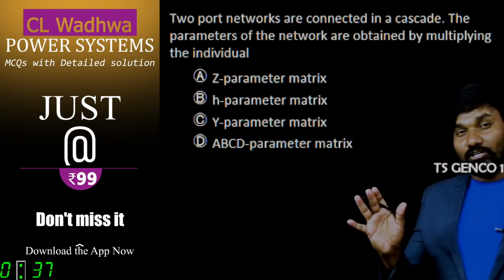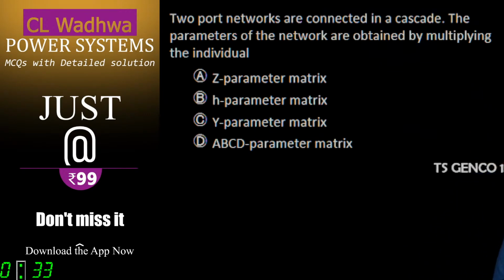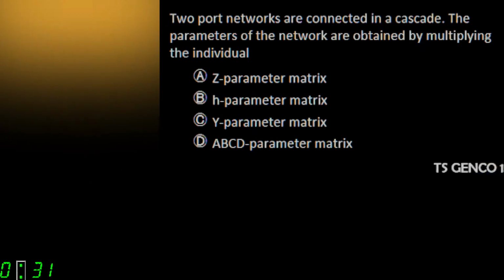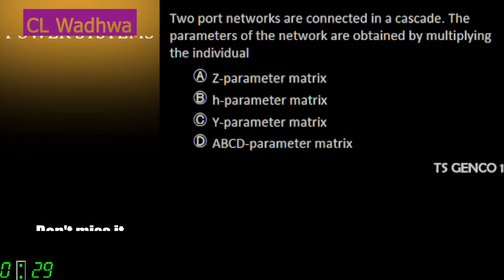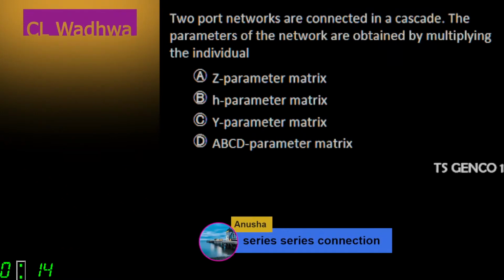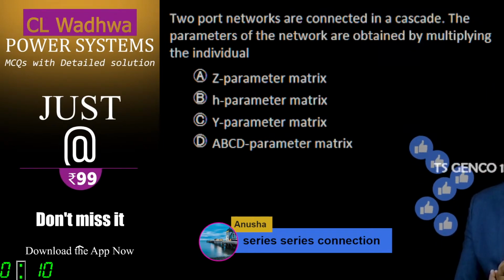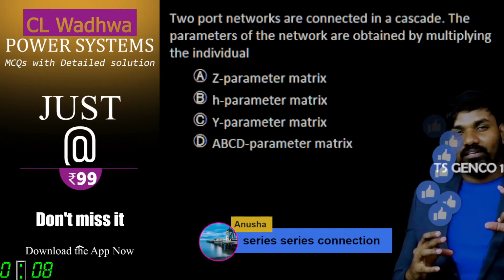Those who have answered the question already, for those I'm asking, can just quickly type. Sampath is saying C.